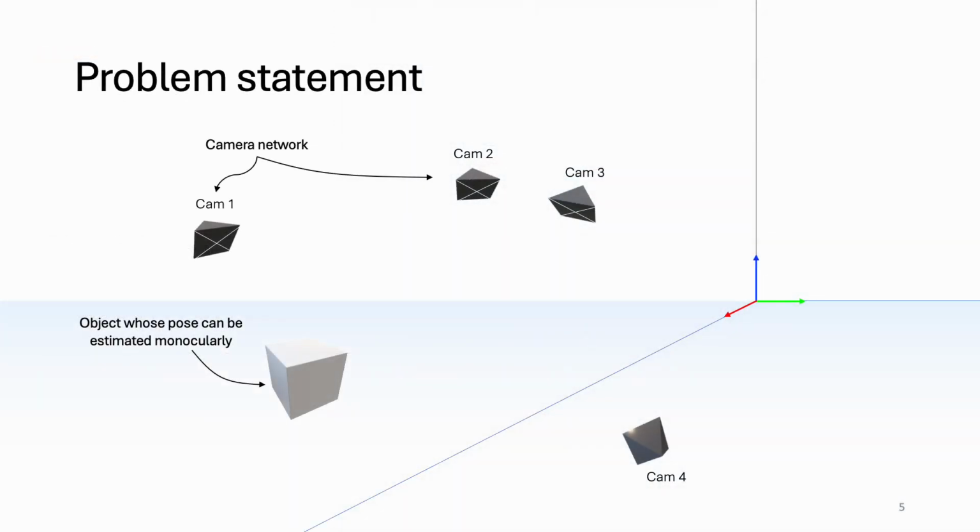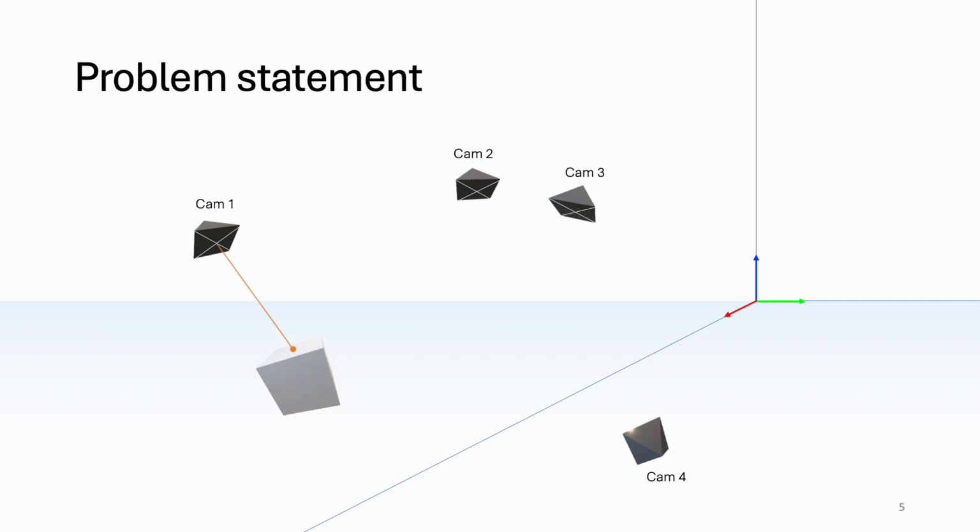We consider a network of cameras and an arbitrary rigid object such as the cube represented here on the left. The condition we place on this object is that we assume that we can perform monocular pose estimation, for example, via perspective-n-point if the object is covered in ArUco markers. The object is then free to move around in the scene, and at each time step, and for the cameras with the object in their field of view, we record the pairwise camera-object relative transformations.